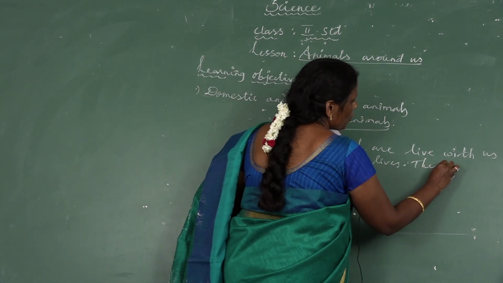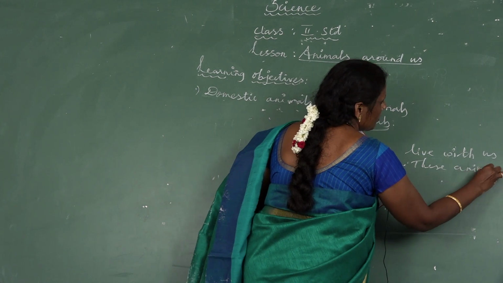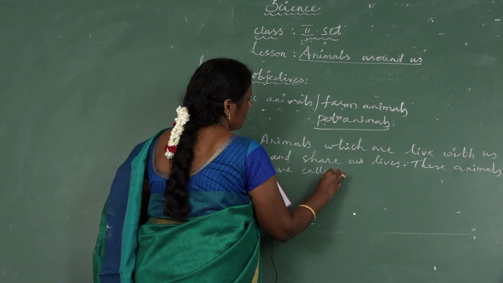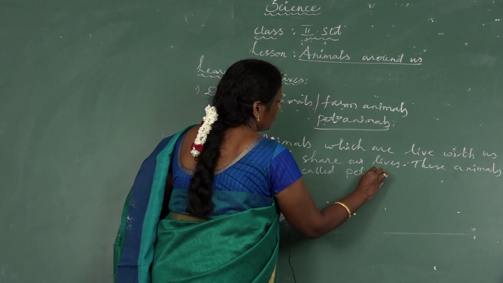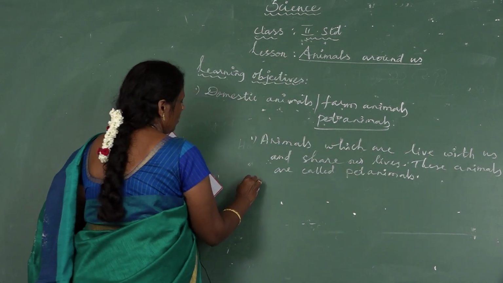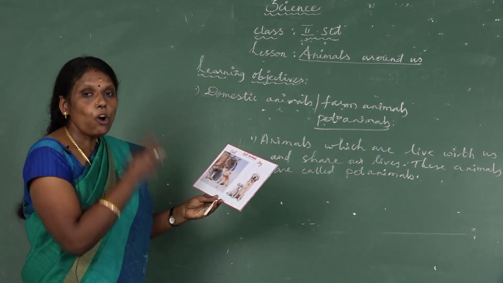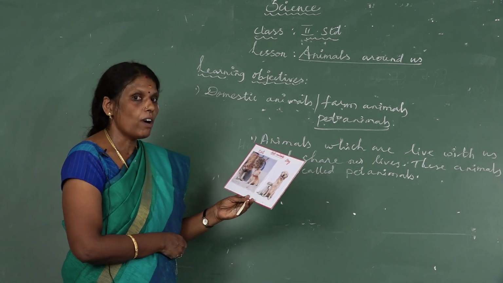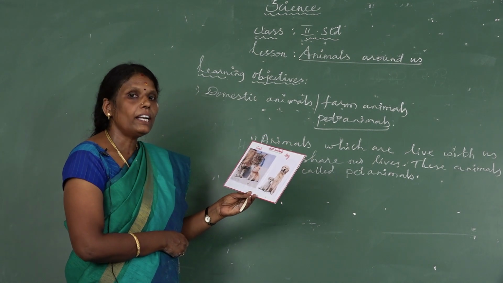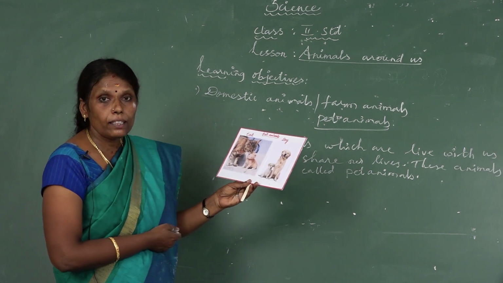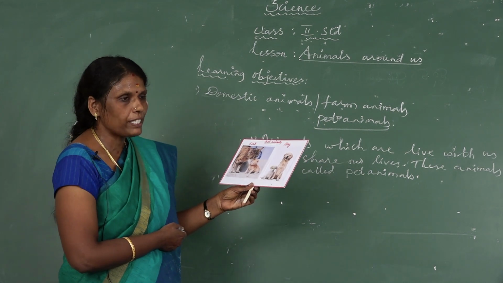These animals are called pet animals. Okay, we love pet animals very much. They also love us. We play and feed with them. If they fall sick, we want to take them to the veterinary hospital.